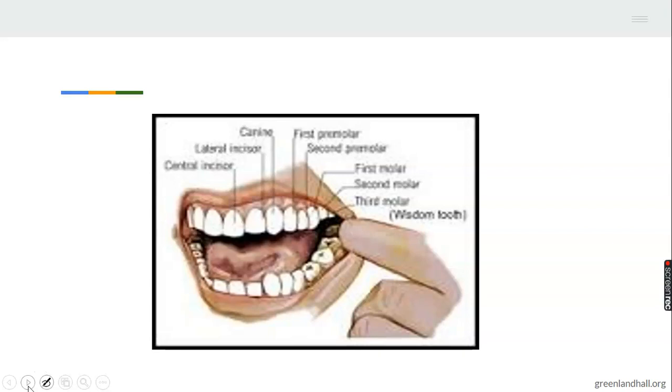The diagram of the teeth, you can see it. You can see the canine, the premolar, the molar, all of these. They are those of a mature human being. You can see the diagram of the teeth there. So we move to the next one.